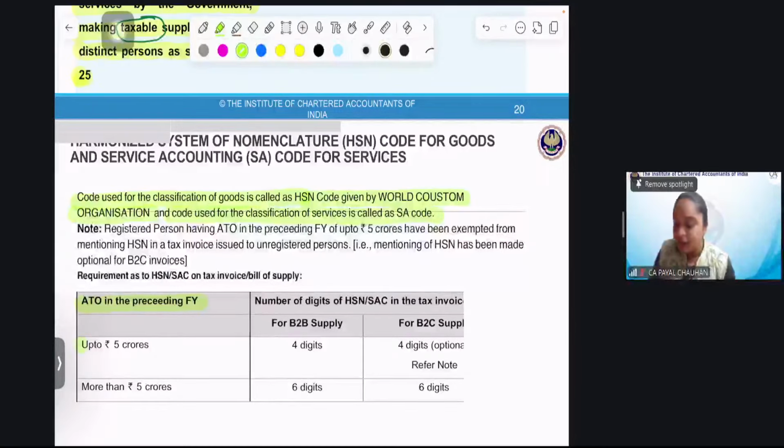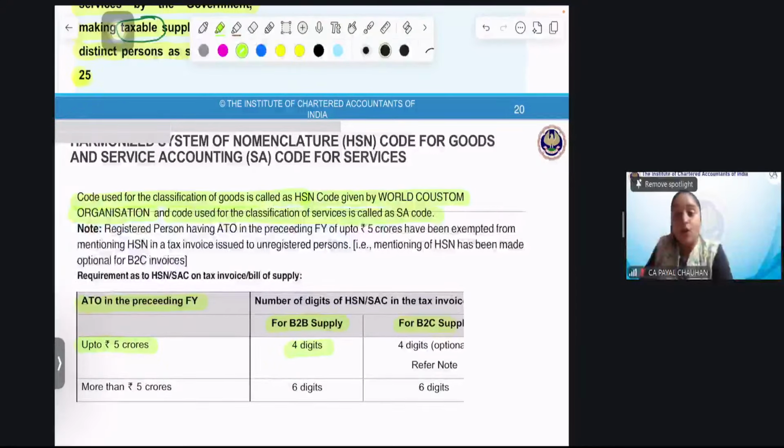It says if your aggregate turnover is 5 crore or less, then in case of B2B supply, business to business supply, you only have to mention 4 digits. But if it is B2C supply, that is business to consumer, then it says only 4 digits, but that's not mandatory.